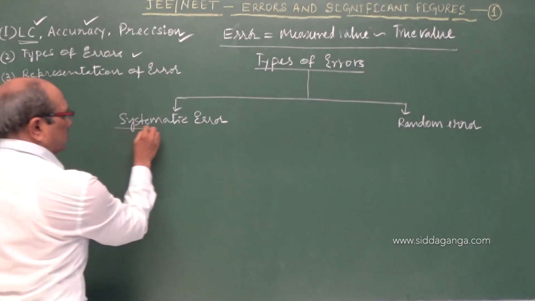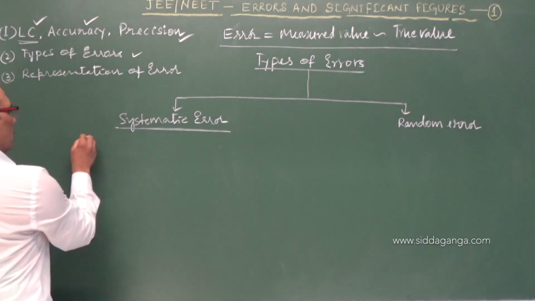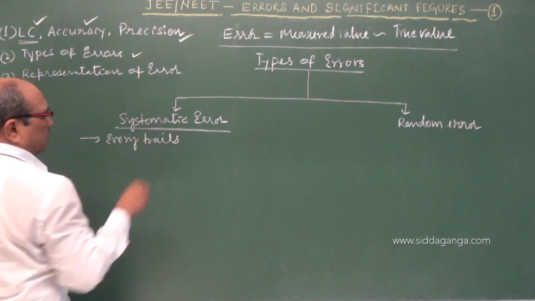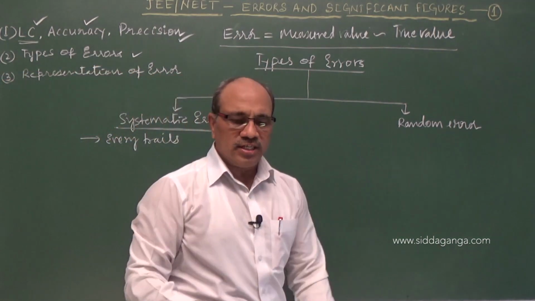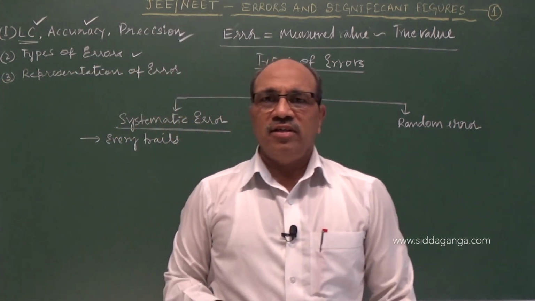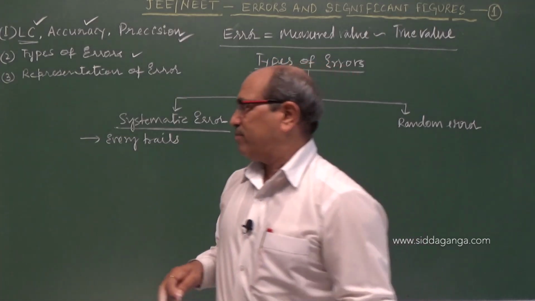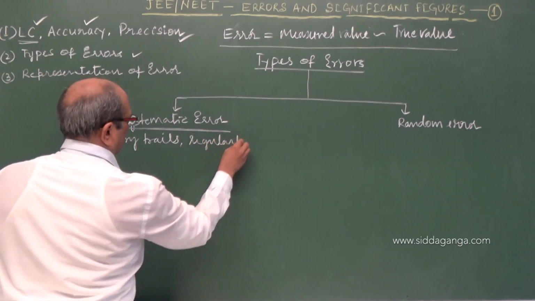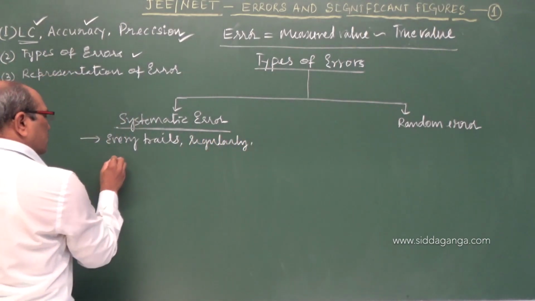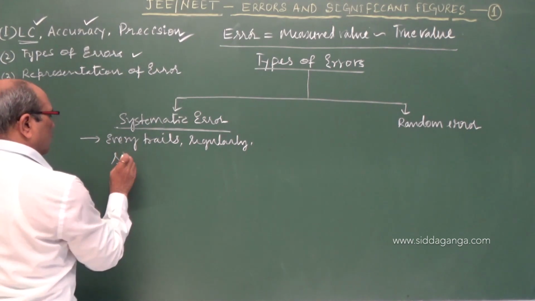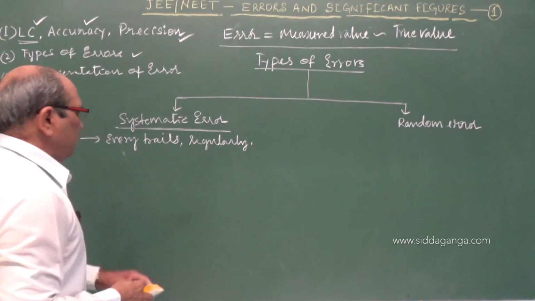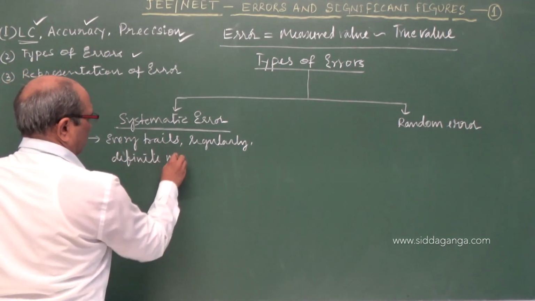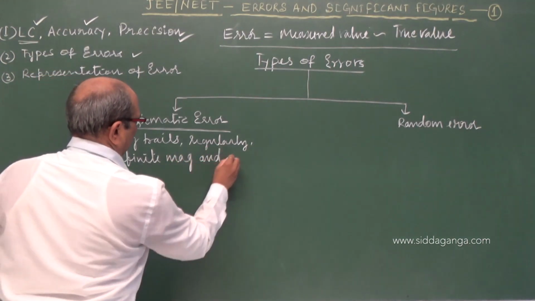So what is called systematic error? It repeats in every trial. It arises in every trial. Any number of trials you take by an instrument, it repeats regularly, with the same or definite magnitude and sign.